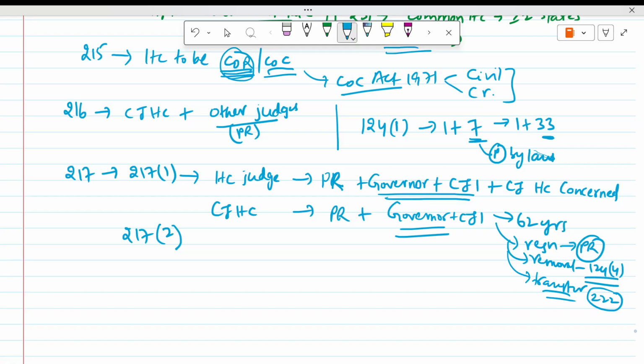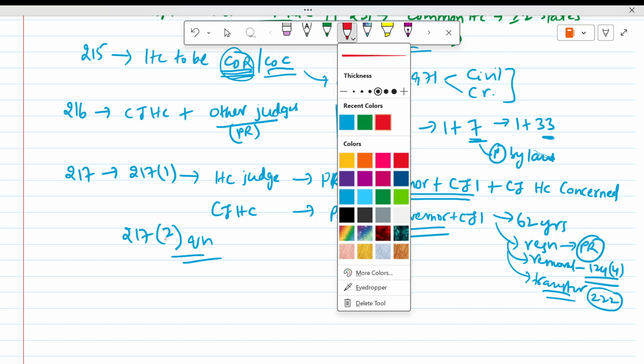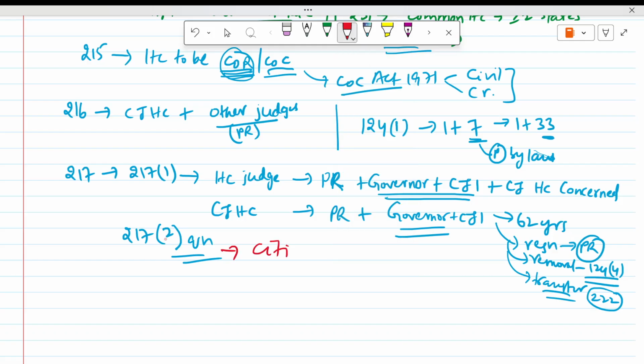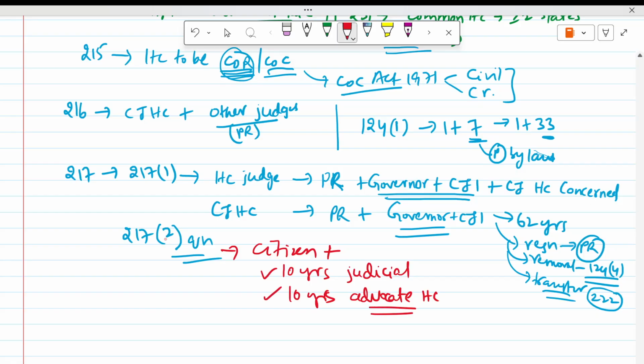Then in Article 217 clause 2 there is the qualification. What is the qualification? He must first be a citizen, plus he must have held judicial office for 10 years, or been an advocate of a High Court for 10 years. So these are the two conditions, this or this. That is Article 217 clause 2.